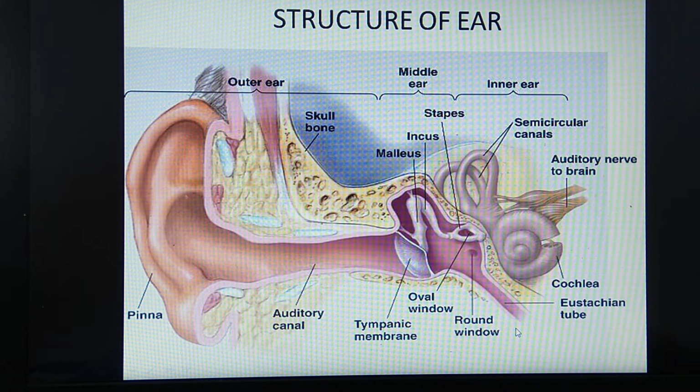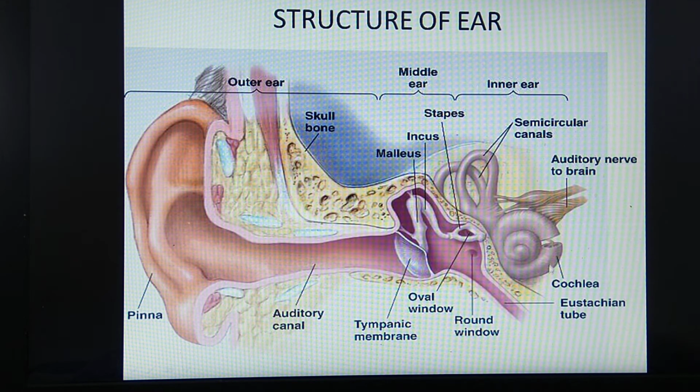What is the function of the eustachian tube? It connects the middle ear to the pharynx. That means through the ear, a connection to the pharynx is there through the eustachian tube. It equalizes the air pressure on both sides of the eardrum. That means toward this side and toward this side, the air pressure will be equalized. Okay, so this is all about the middle ear.